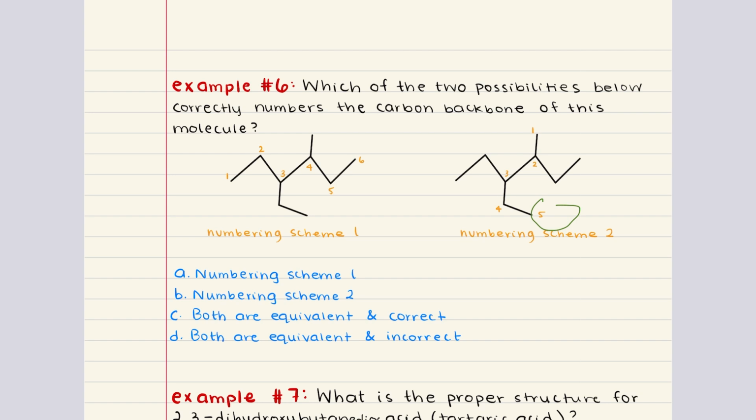Because scheme 1 identifies the 6 carbon backbone, it's already the correct choice based on the first rule of nomenclature. Always select the longest carbon chain as the parent chain. That means that the correct answer for problem 6 is A.